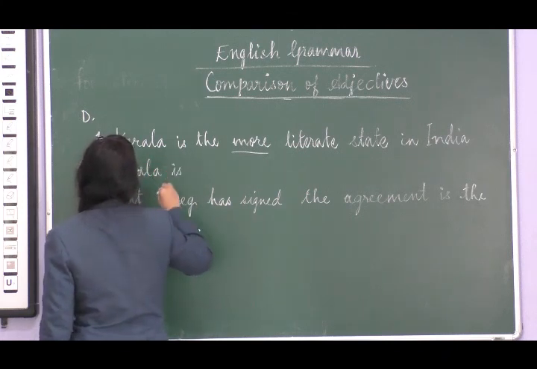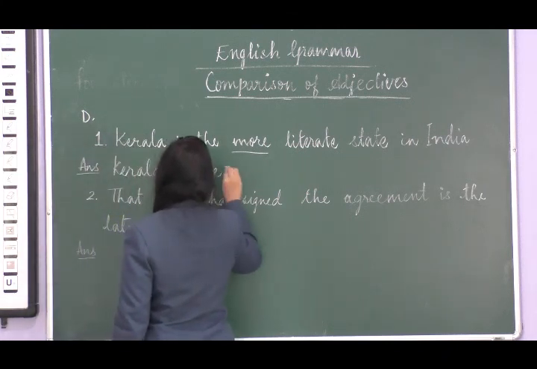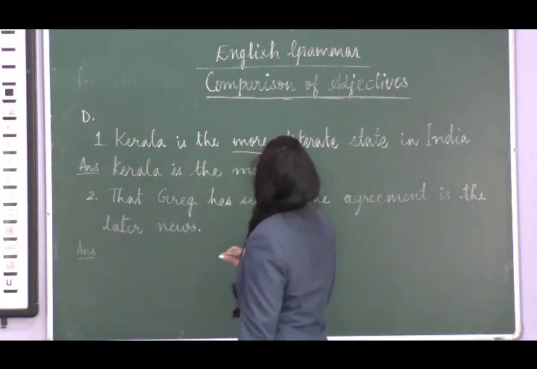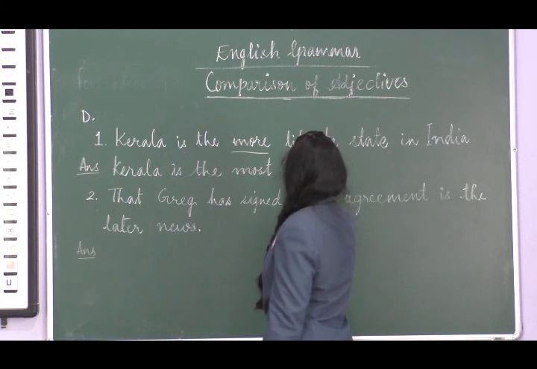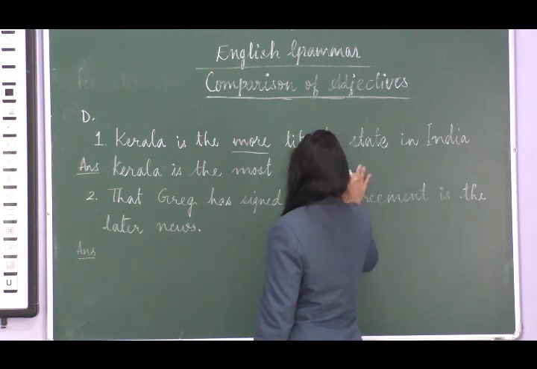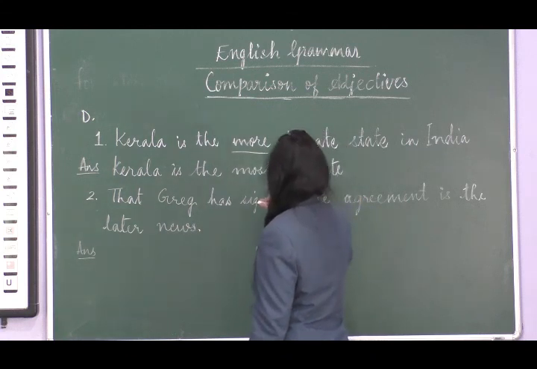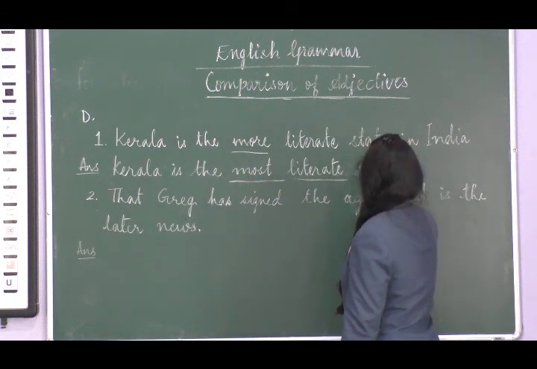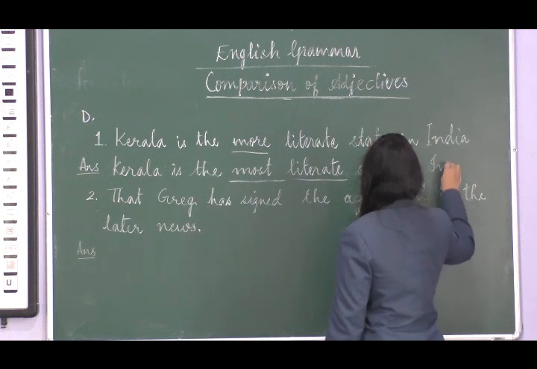Kerala is the most literate state in India.